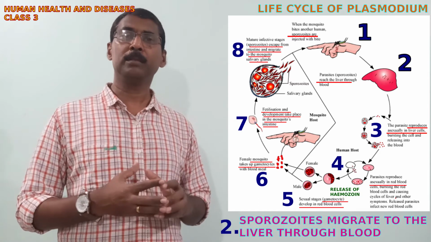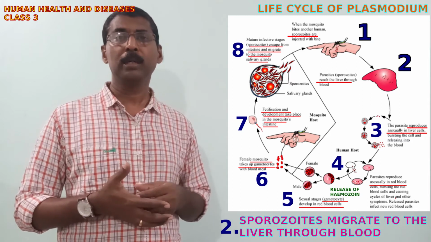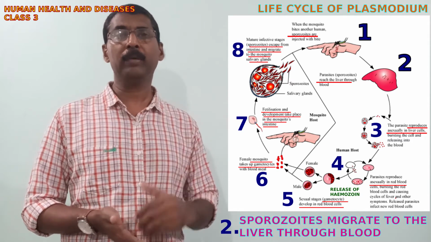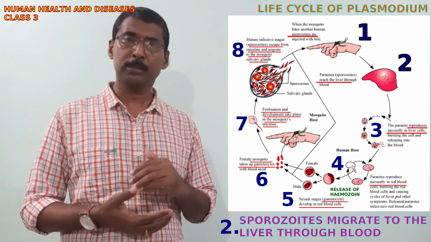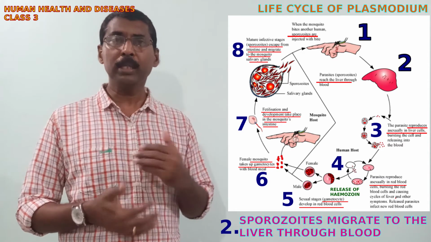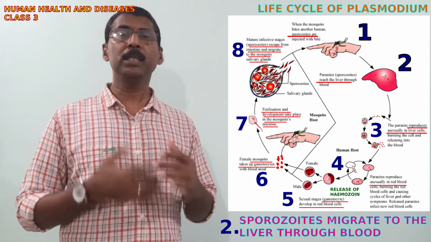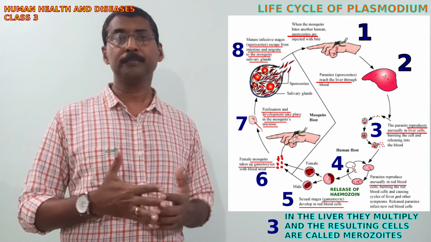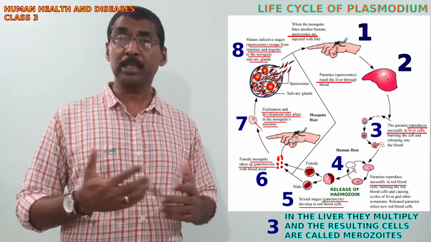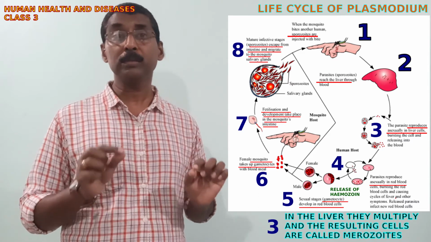From the blood, they migrate to the liver of the host, that is man. In the liver, these sporozoites undergo a series of multiplications, and the resultant cells are called merozoites.